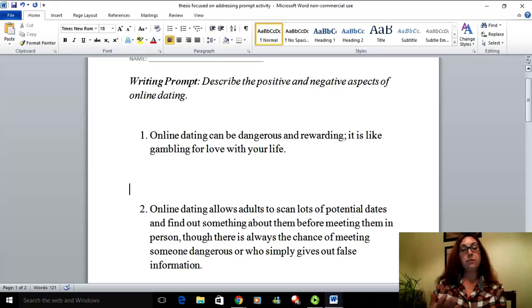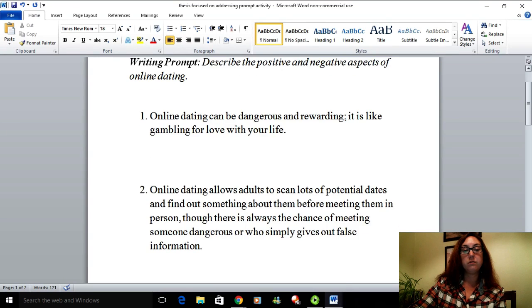The first one says, online dating can be dangerous and rewarding. It is like gambling for love with your life. Okay, positive and negative, does it have it? Dangerous, negative. Rewarding, positive. Gambling for love, maybe positive. Gambling with your life, not so positive, right? More dangerous. So that one does clearly address the writing prompt.